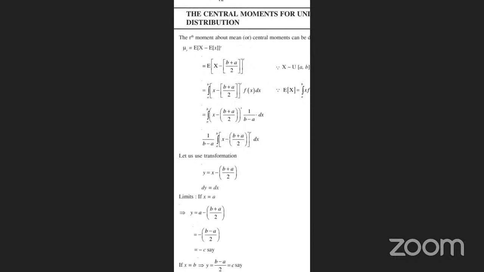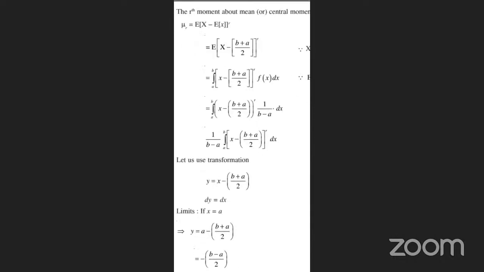Variance is (a minus b) whole square by 12. So the variance of x is (a minus b) whole square by 12. Now the central moments for the uniform distribution we are discussing here. The rth moment about the mean, or central moments, we write mu r is equal to E of (x minus E of x) whole power r. Here E of x is the mean, and the variance we have already found, b plus a by 2.